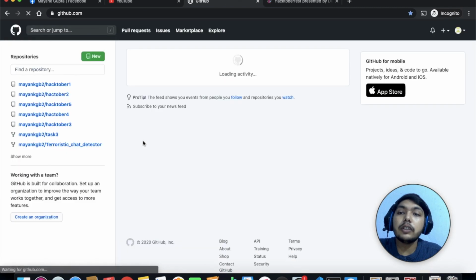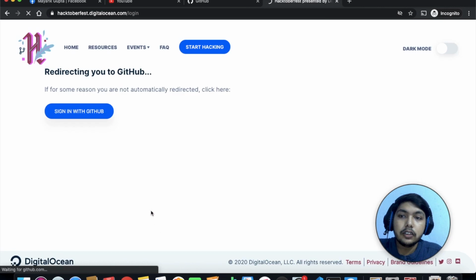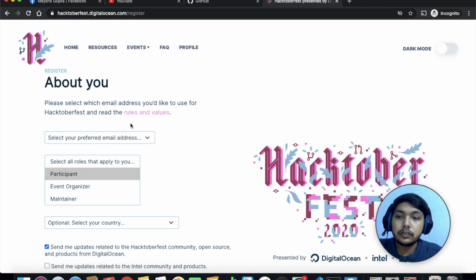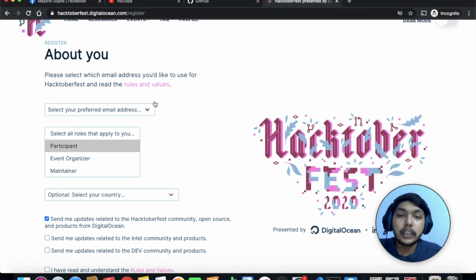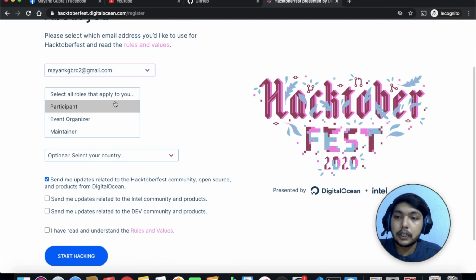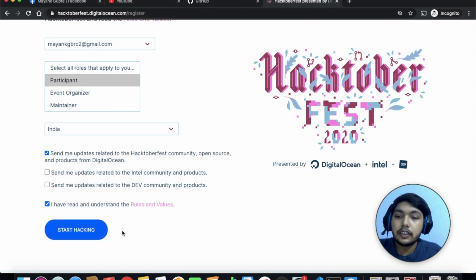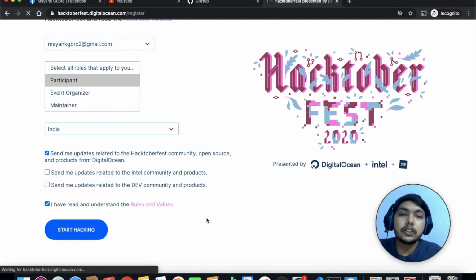So I am logged in with my account. Now go to hacktoberfest.digitalocean.com and click on start hacking. Here you can see it redirecting you to GitHub. Because I have already logged in with my GitHub account, you can see my account is here, and participant. Then select your country, India, and whatever updates you want to receive, just select here, and start hacking.